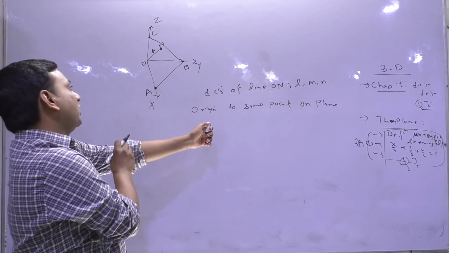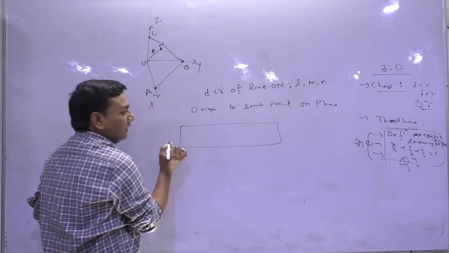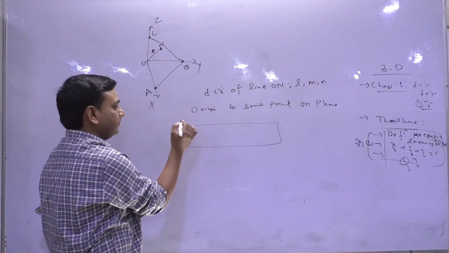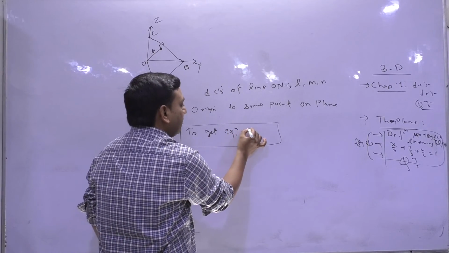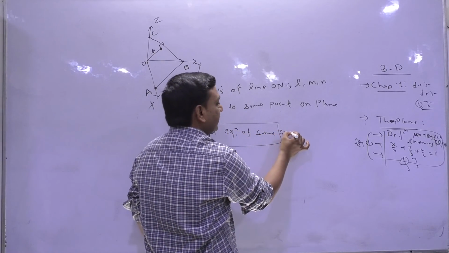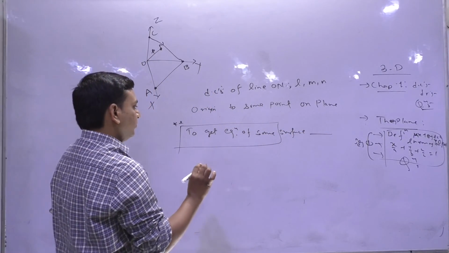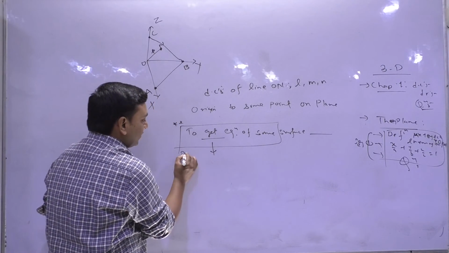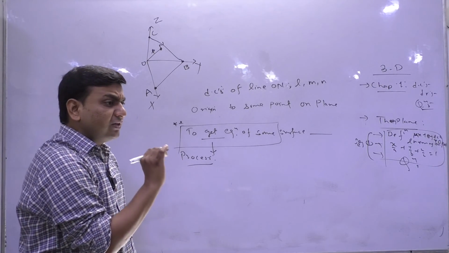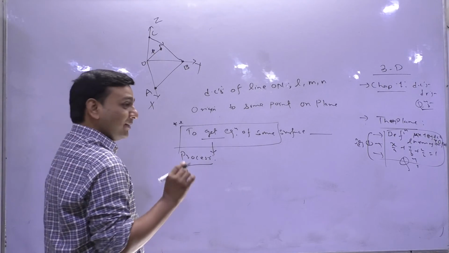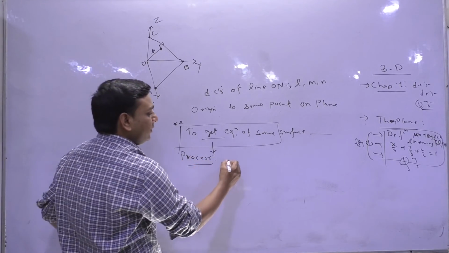So for that, see, in geometry, please notice here, when you want to get the equation of some surface, that may be plane, sphere, cylinder, cone, whatever is there, what is the process you follow? Please do remember this process. You will feel that geometry is not that much horror. So to get the equation, what we do?